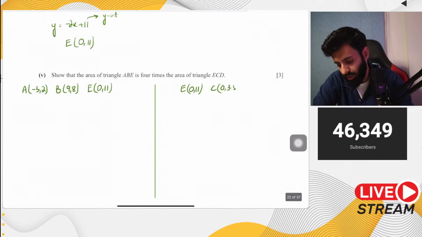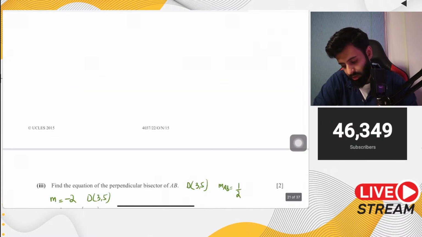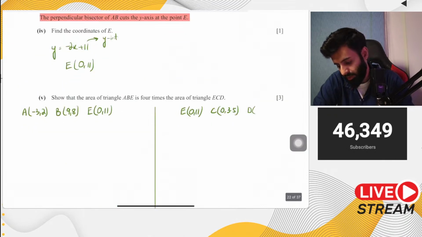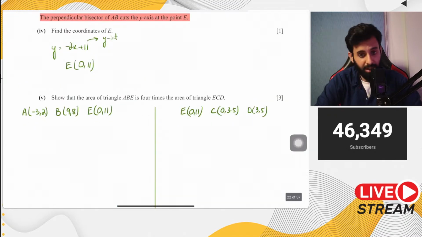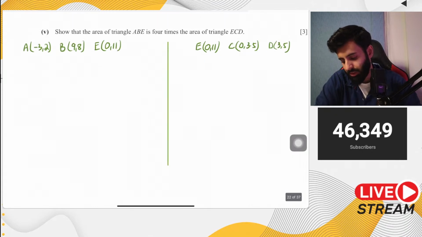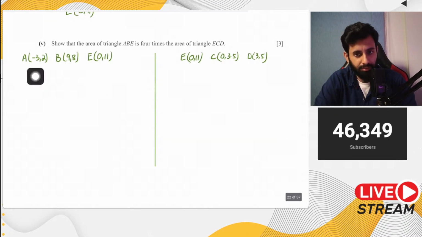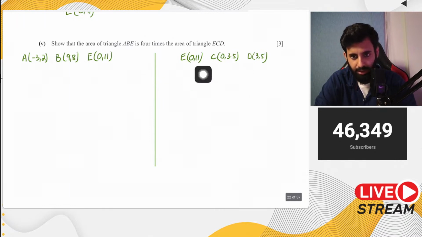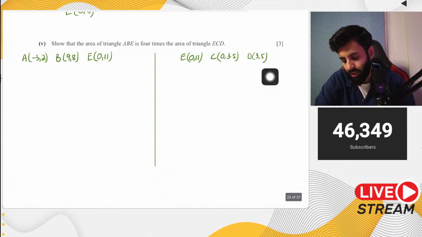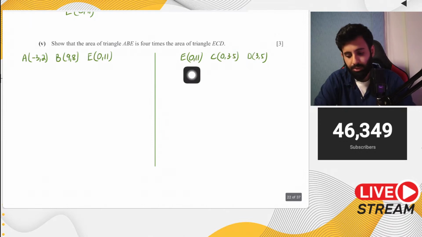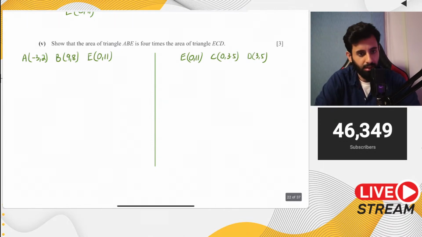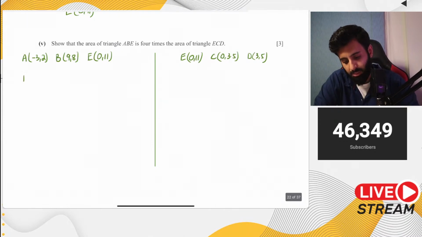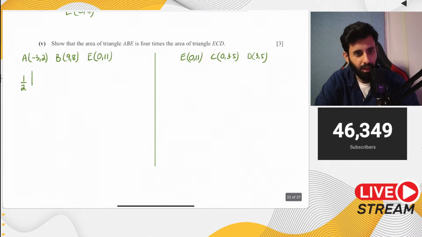And D has coordinates 3, 5. There you go. Okay, now let's do one thing. Let's divide the work. I'm going to find the area of triangle ABE, and I want you guys to find the area of triangle ECD. No cheating. Find the area of triangle ECD using the modulus formula, and I will find the area of triangle ABE. Then we'll compare answers with each other.